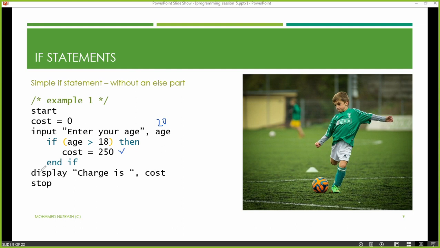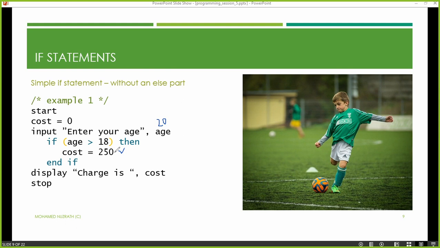Then next line is just a simple display command. Display charge is, we already have a variable called cost. Only thing, if this condition got true, the cost would have changed, because earlier I entered the value 0 there. We entered the age, then the computer did a checking part. It could be true. If the condition was true, cost would have changed to 250. So let's display the value and see. Charge is cost, so it will display the value whether it is 250 or 0.